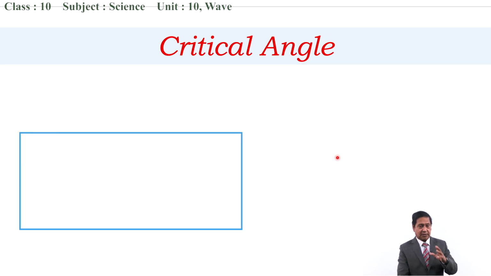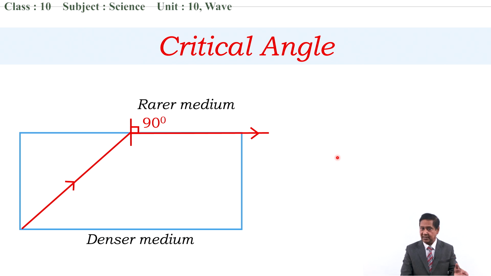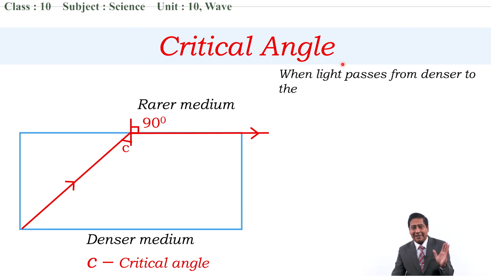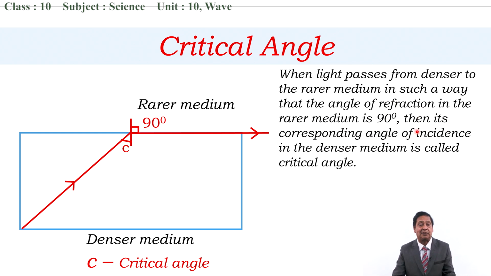What is critical angle? If you remember, when light enters from a denser to a rarer medium in such a way that the angle of refraction in the rarer medium is 90 degrees, then its corresponding angle of incidence in the denser medium is called the critical angle. It was taught in the previous class, just recall only. And the critical angle for different media is different.